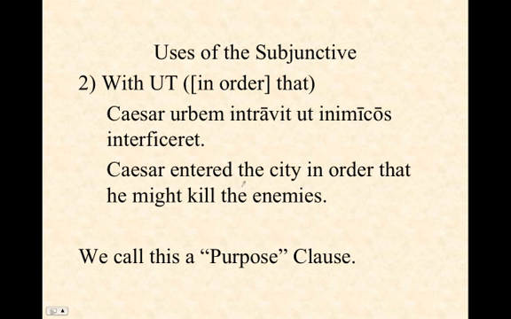Now, sometimes you want something to happen in order that something happens. So, for instance, Caesar urbem intravit. Caesar entered the city. Why? Ut inimicos interficeret. In order that he might kill the enemies. This is an imperfect tense subjunctive verb. We don't actually know whether or not he killed the enemies. He entered the city for that reason. We call this then a purpose clause. But it's subjunctive because technically the only true fact reported is that he entered the city.